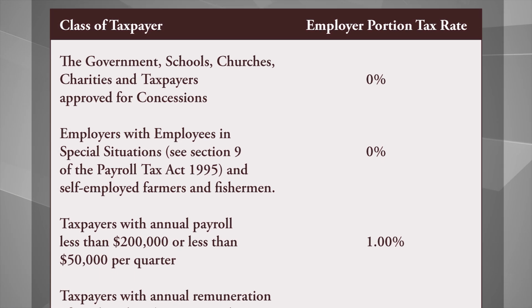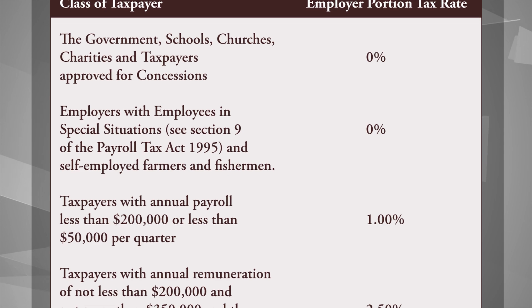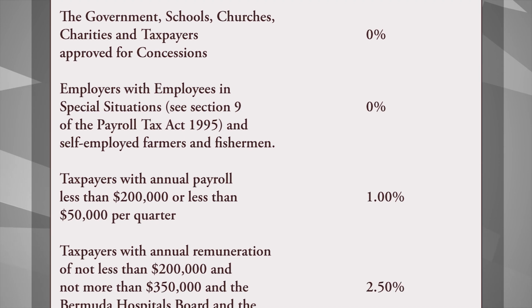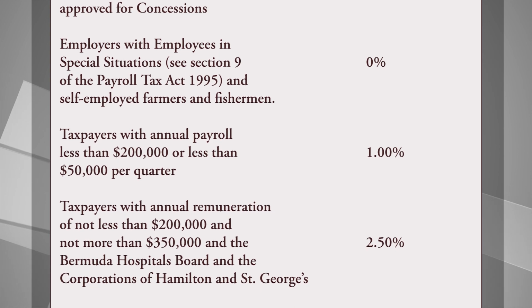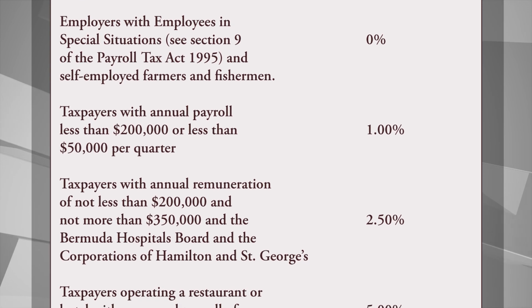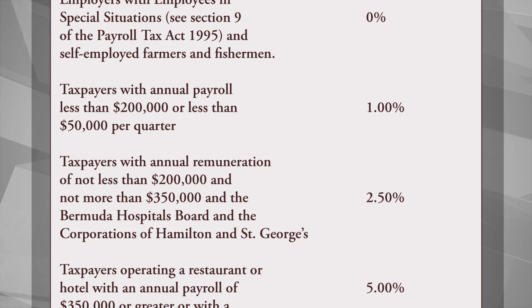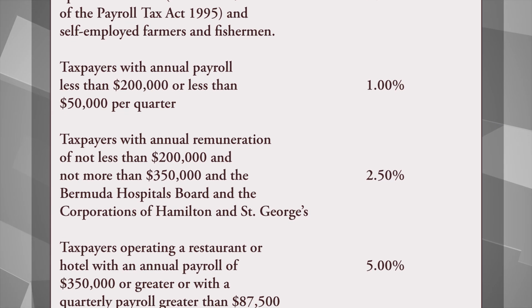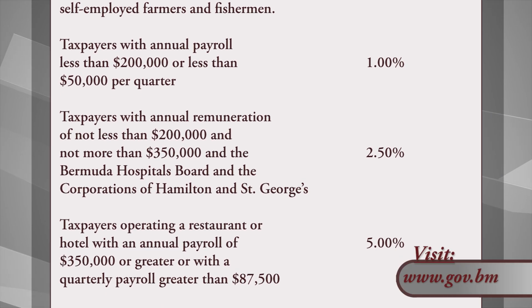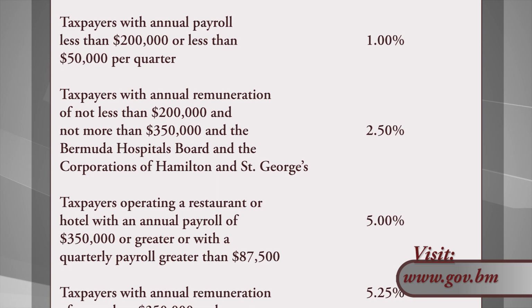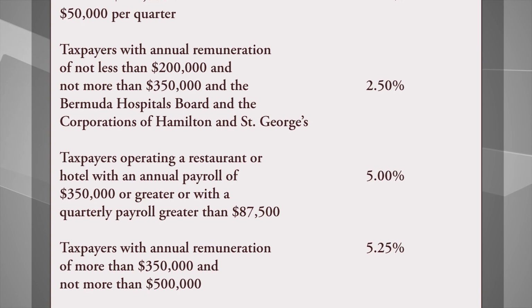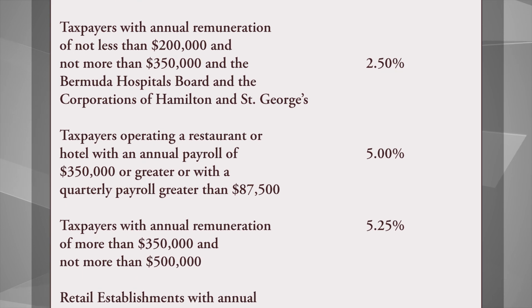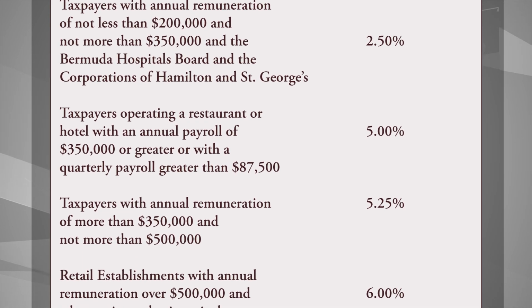The following table represents the employer portion tax rates. These rates range from 0% to 10.25% depending on the category of the business. Pause here to view all the rates for the year 2023 to 2024. Otherwise, visit www.gov.bm/payroll tax to view the relevant rates for other years, since rates are subject to change. The employer portion tax rates.